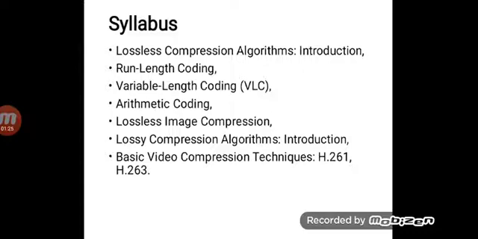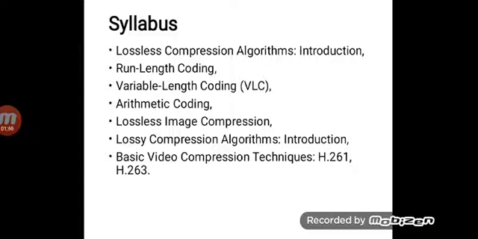Now, in the previous three video sessions, we have covered the lossless compression algorithms: what exactly it is, what the compression ratios are, why to go for lossless, and in which specific applications we go for lossless compression algorithms.